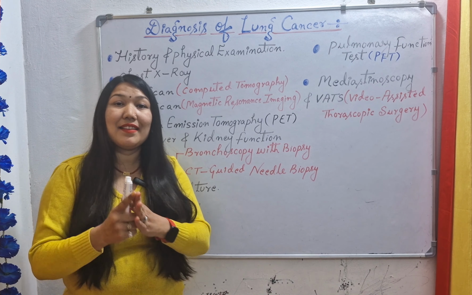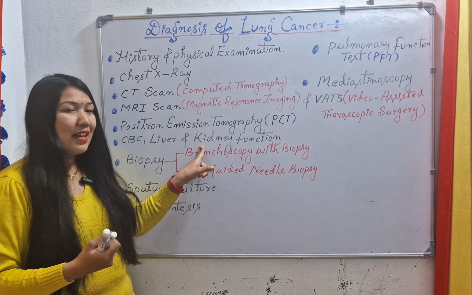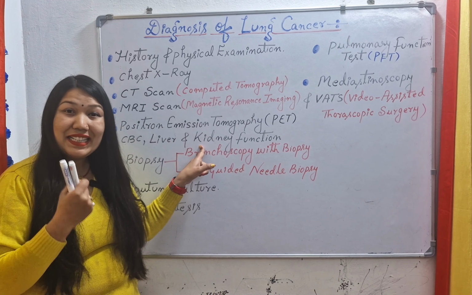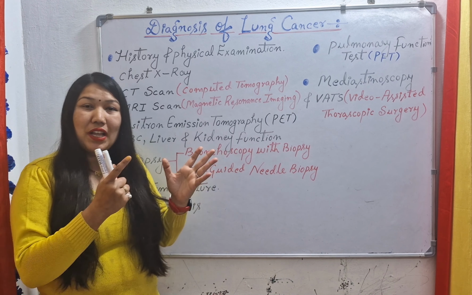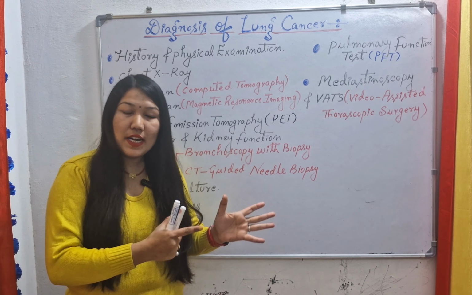Next we have liver and kidney function tests. Has the lung cancer metastasized to the liver area, and has the lung cancer metastasized to the kidney area? So we will check the healthy condition of the liver and kidney here.